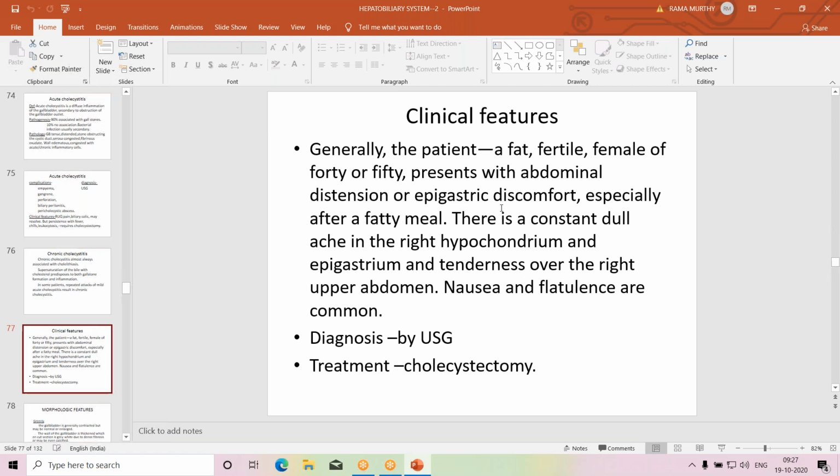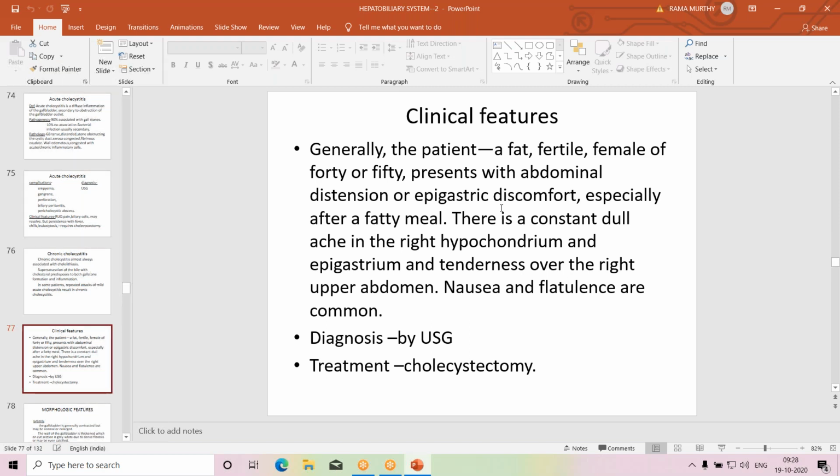There may be abdominal distension or epigastric discomfort after a fatty meal, constant dull ache in the right hypochondrium, that is the region of the gallbladder, and also the epigastrium. There is tenderness over the right upper abdomen, and nausea and flatulence may be seen. So these are the clinical features of chronic cholecystitis. Ultrasonography is diagnostic.